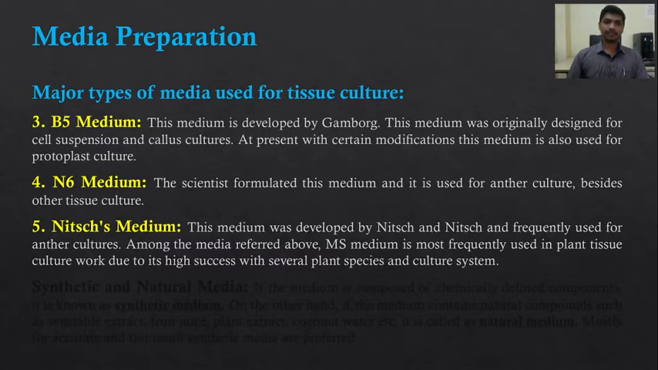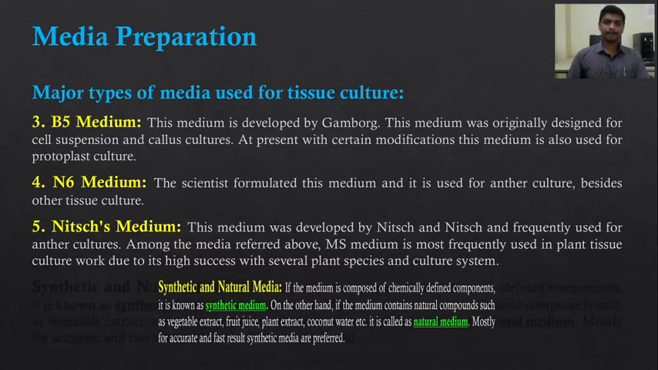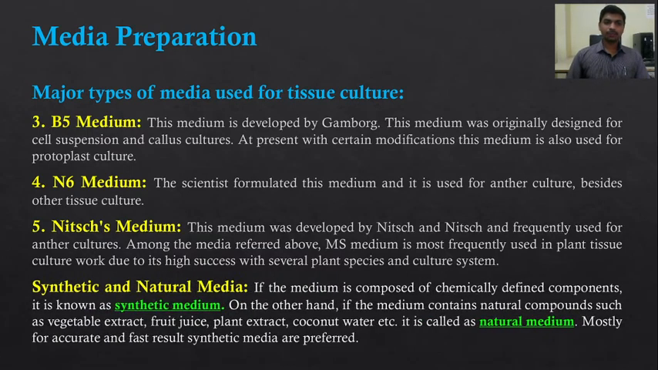Okay, so the MS medium is the most frequently used medium in plant tissue culture. In addition to this, there are two more media, the synthetic and natural media. The name suggests the meaning of these media. Synthetic medium: if the medium is composed of chemically defined components, it is known as a synthetic medium.